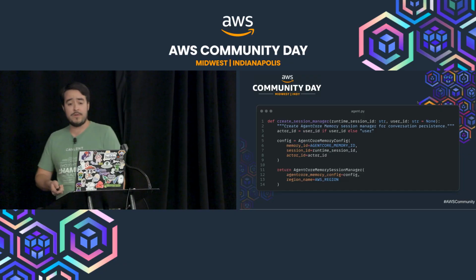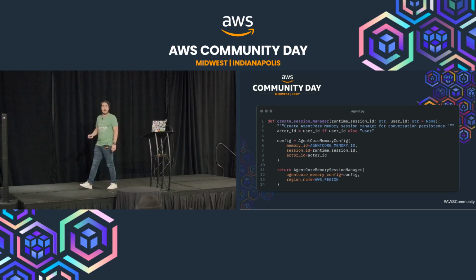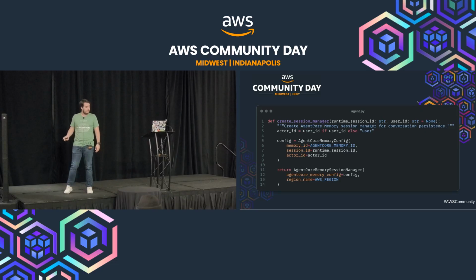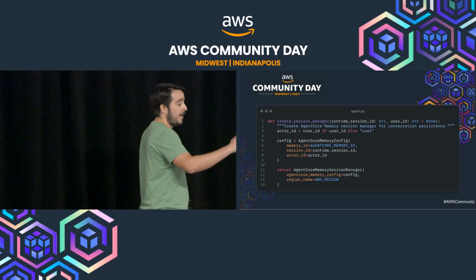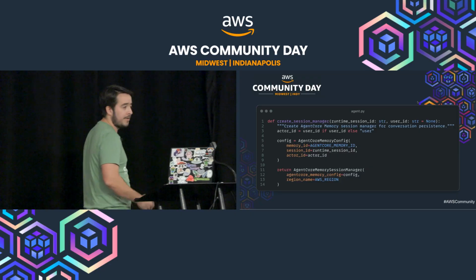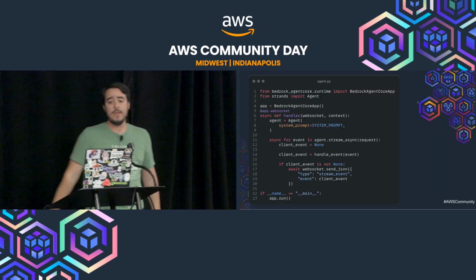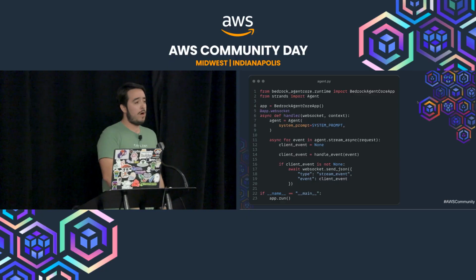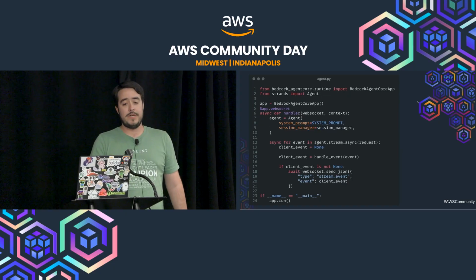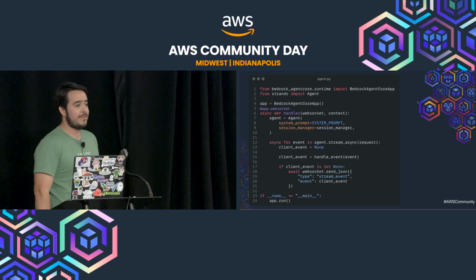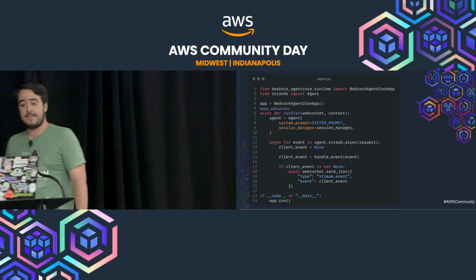So you can see in this case, we're providing the AgentCore memory config. I already created a resource in AWS for my memory, and I'm just providing the identifier for that piece of configuration. And then we have the AgentCore memory session manager object. So that's what we're going to use. It has all the config. And now going back to our agent instantiation, all we have to do is add that object here, right below the system prompt. Well, it doesn't have to be below, but as a parameter for the agent. So now we're giving it the session manager.